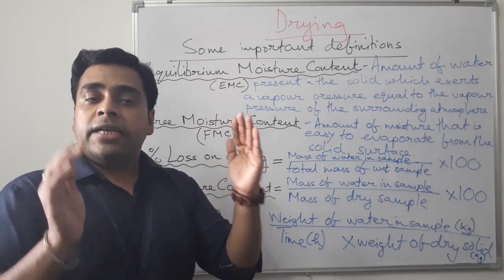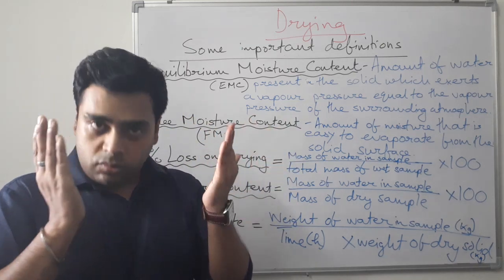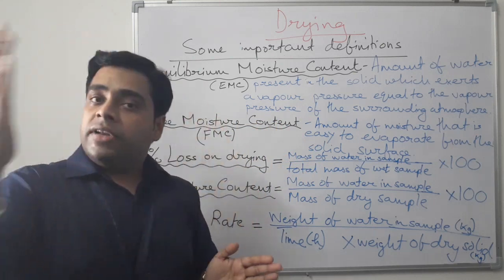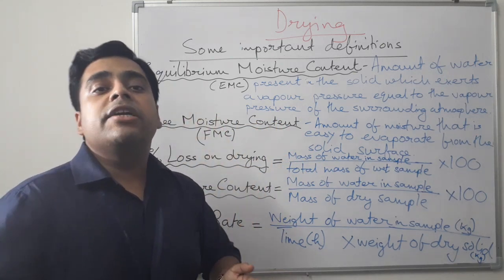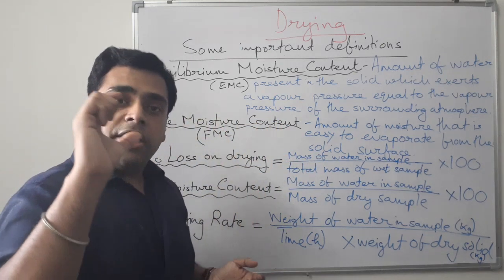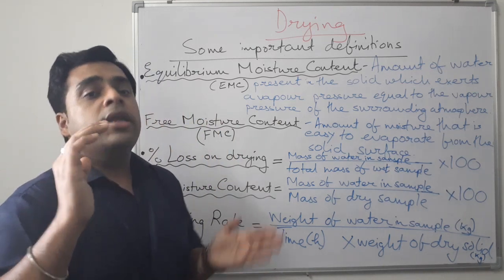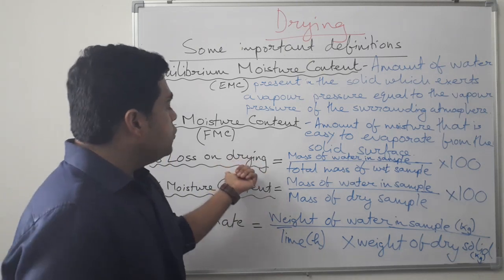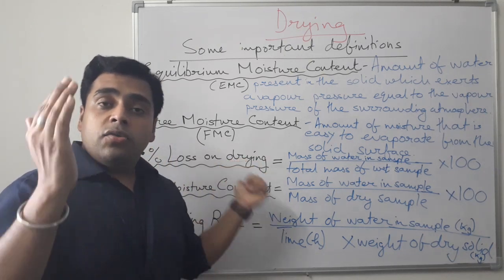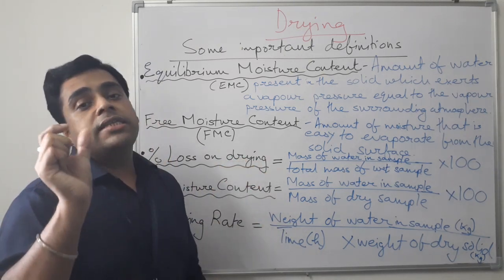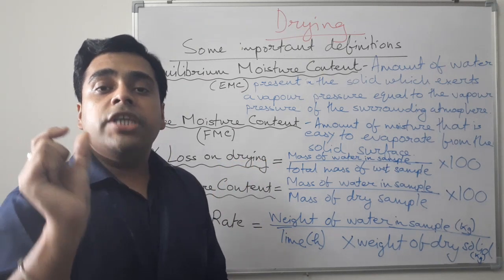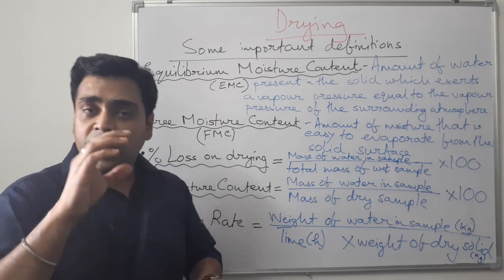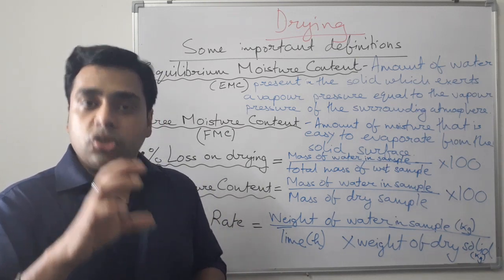That sample is already containing some moisture. We have to note the weight of the sample before the start of the experiment, and after the experiment we will also get the dry product, but in between, the drying process is going on, at what pace it is going on, and what is the percentage loss on drying. So from time to time, within a certain period of time, we have to check what is the percentage of removal of moisture from the weight mass of the solid.